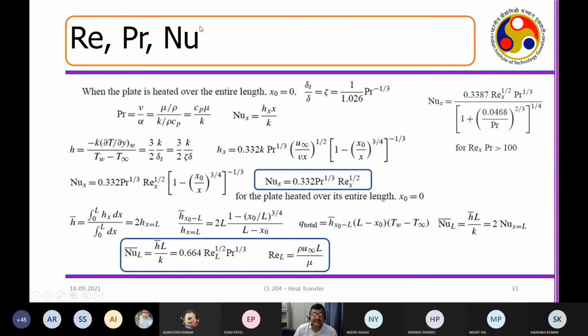And these three dimensionless numbers are correlated: the Nusselt number is equal to Prandtl number to the power 1/3 and Reynolds number to the power half. So the convection to conduction is nothing but the ratio of the hydrodynamic to thermal boundary layer and the ratio of the inertia to the viscous force.